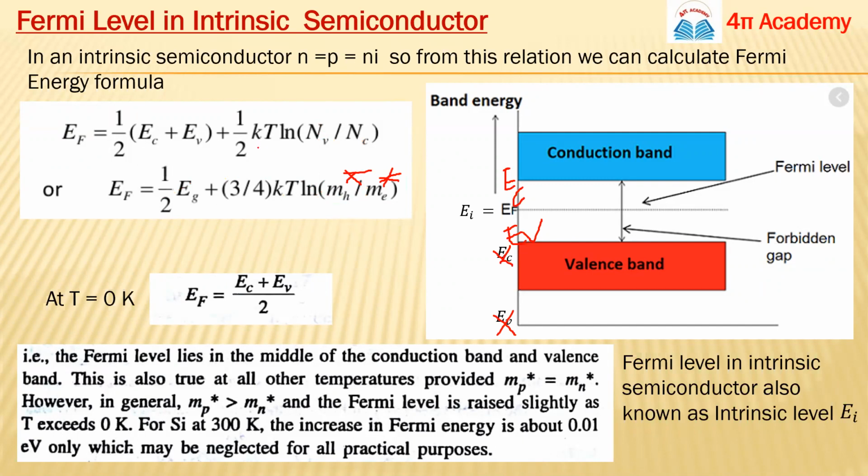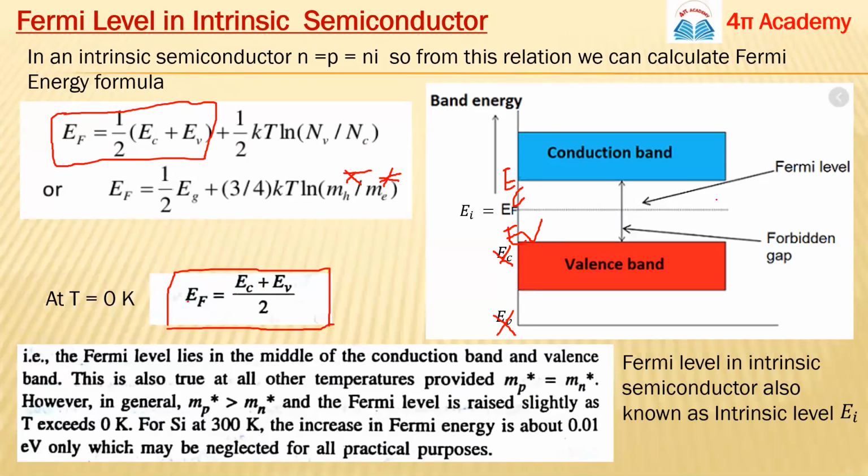So see guys, if you take the temperature as 0 Kelvin, so put T equals 0 Kelvin. Simply at this point, your formula will be only this. Your EF will be just equal to half (EC plus EV). So what we are finding from this assumption is that at absolute zero temperature, the Fermi level lies in the middle of the two bands, the conduction band and the valence band.